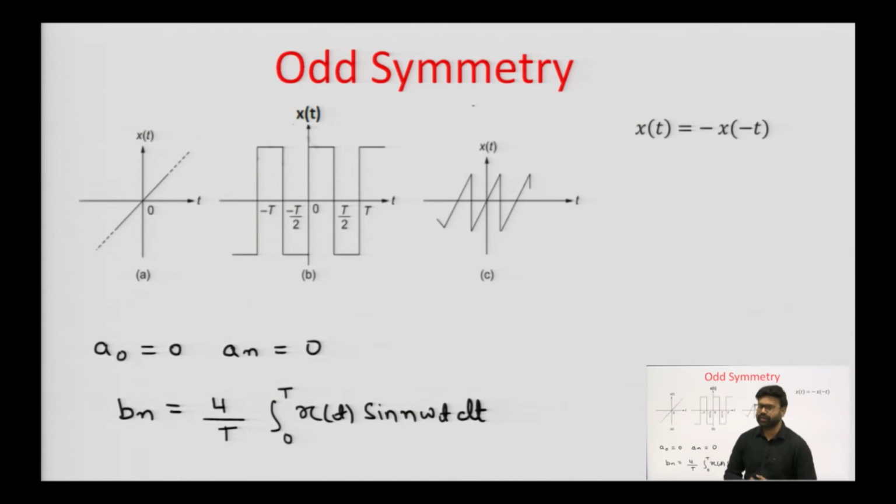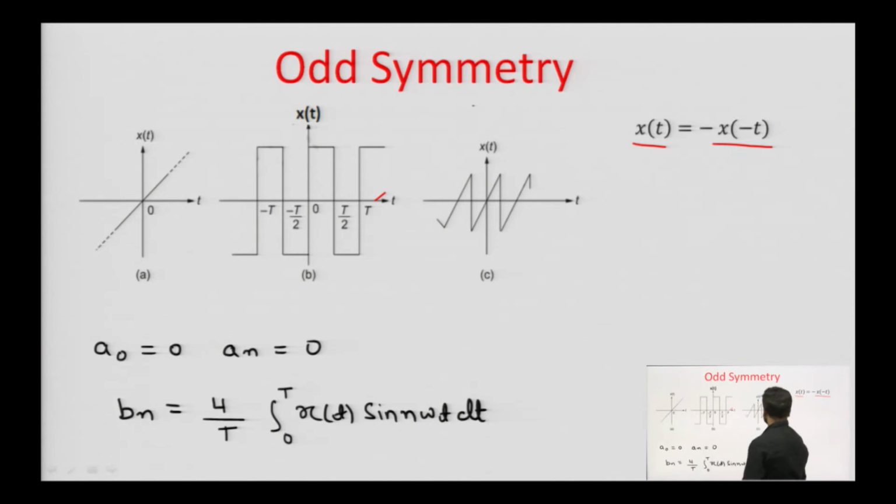Next is odd symmetry. A function is said to be odd symmetric if x of t equals minus x of minus t. If it satisfies this mathematically, as x of t equals minus x of minus t, then it is going to be odd symmetric. Graphically, we can obtain it by finding its mirror image and inverting it with respect to the horizontal axis.